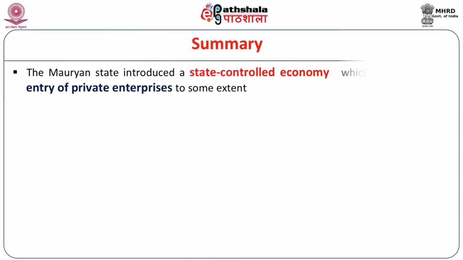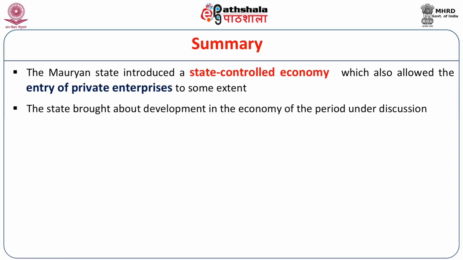So, in a nutshell, what do we get about the economic conditions during the Mauryan period? First of all, the Mauryan state introduced a state-controlled economy, which also allowed the entry of private enterprises to some extent. The state brought about development in the economy of the period under discussion.